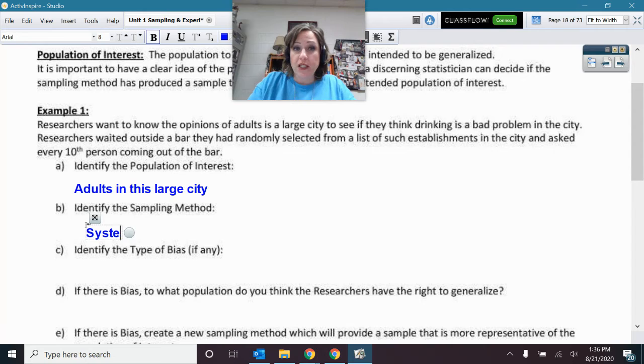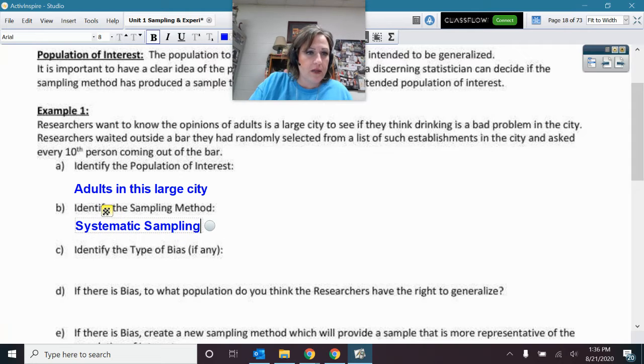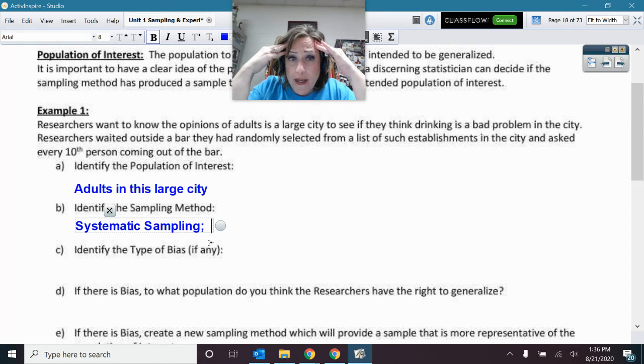But I do actually want to talk about something else in regards to that. Systematic. Now, here's the other thing. Let's think about this. They want to get the opinion of all the adults in this large city. All adults. But let's think, who are they sampling? They want to see if adults think drinking is a bad problem.